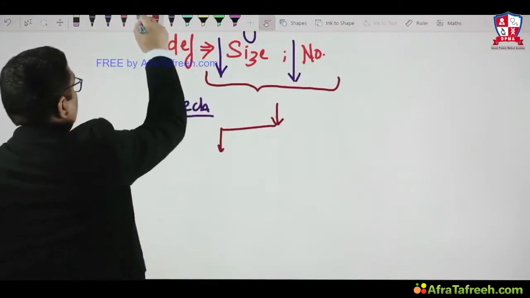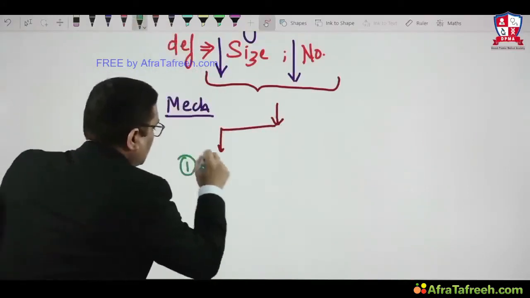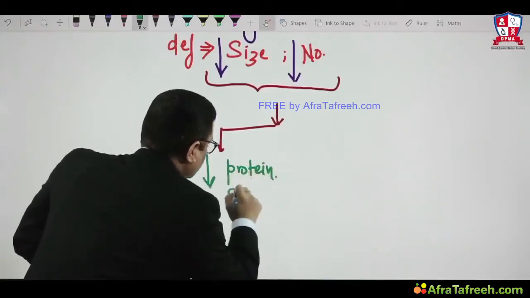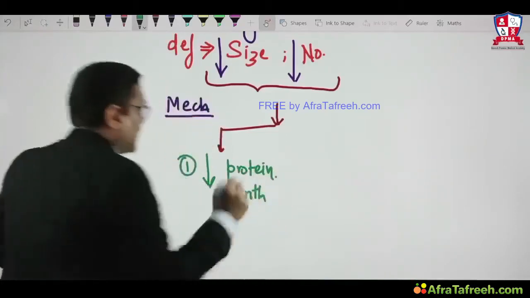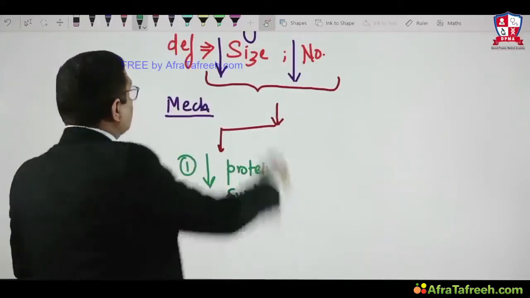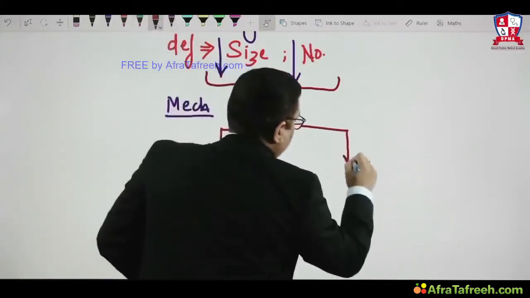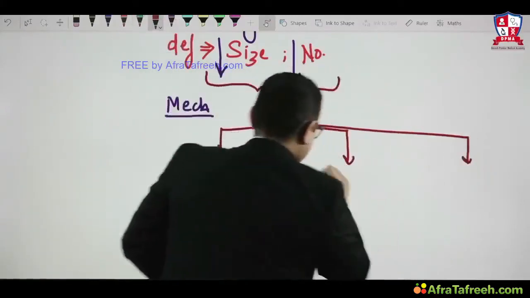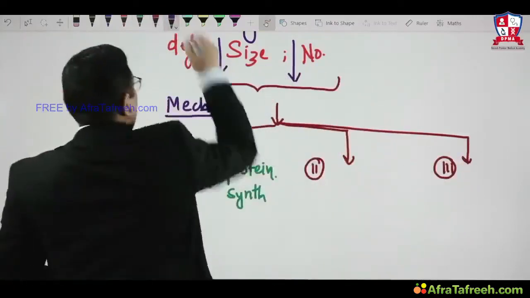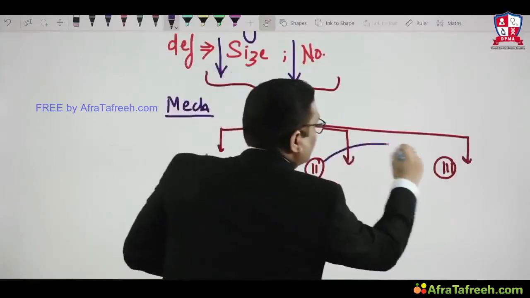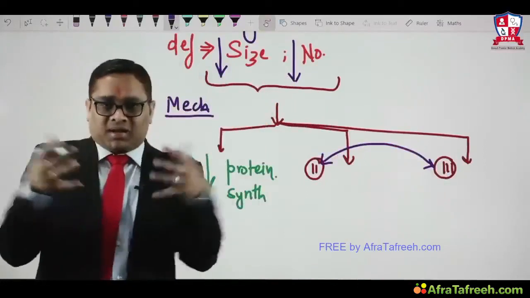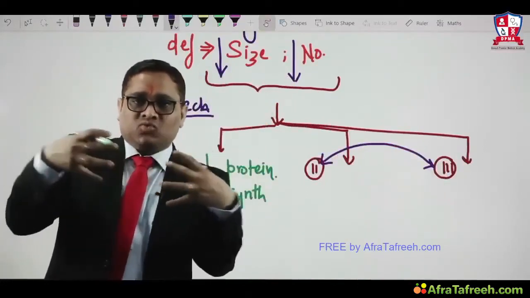Number one is decrease in protein synthesis. Simple. Protein synthesis is gone down, and that is why atrophy will happen, right? Number two and number three, I would like to tell you, they are interconnected to each other. See this arrow. They are interconnected, means they are interrelated to each other.